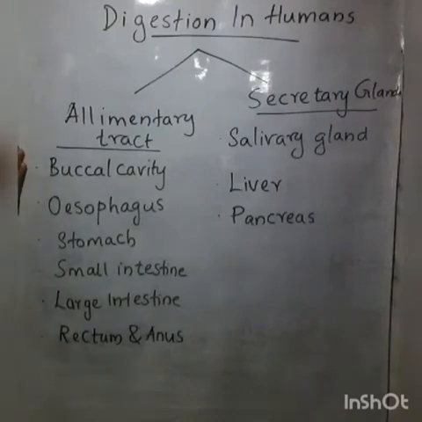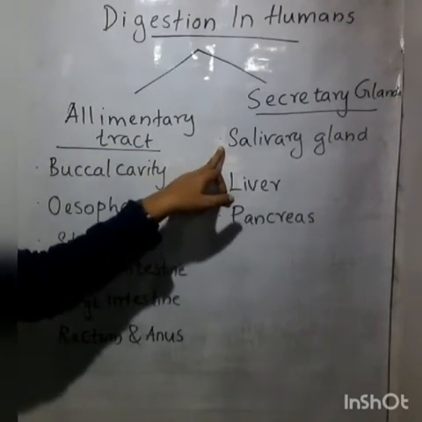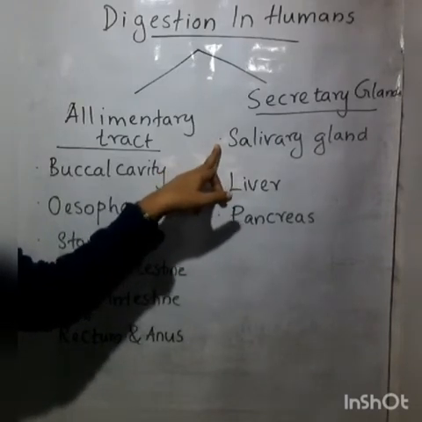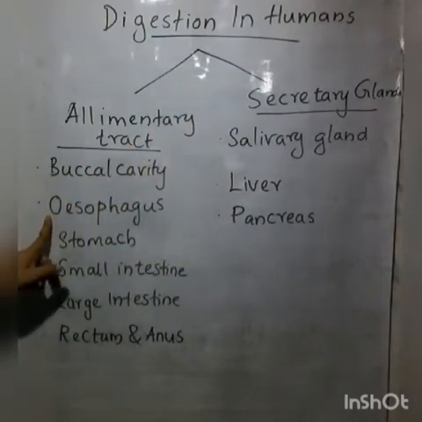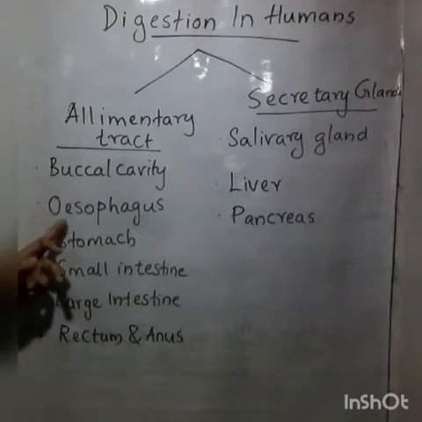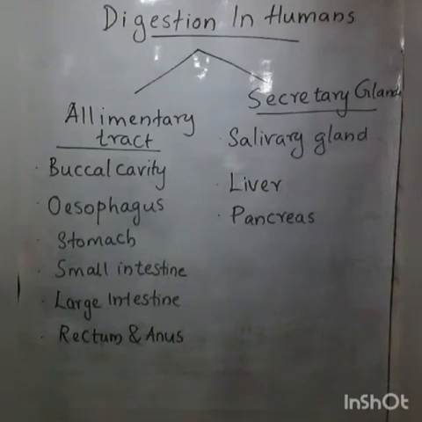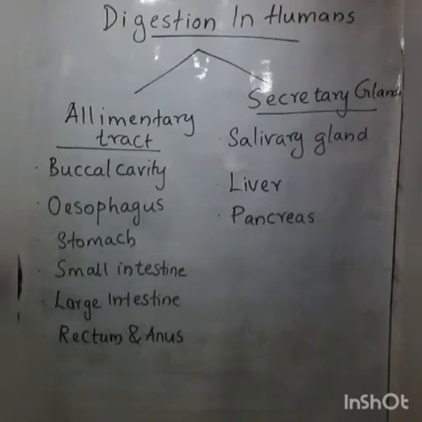And the digestion of our food starts from the buccal cavity. Inside the buccal cavity there is a salivary gland, isn't it? Yes. With the help of saliva, the starch in the food is converted into sugars, and then the food goes into the esophagus after mixing with saliva. The esophagus is otherwise called the food pipe. In the esophagus there is a movement by which the food passes through, known as peristaltic movement or peristalsis. By this movement, the food reaches the stomach, isn't it?